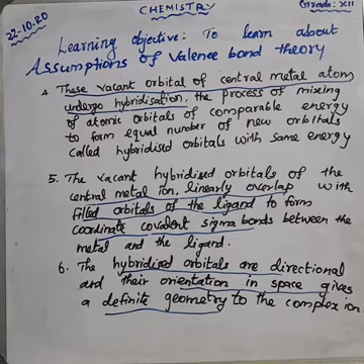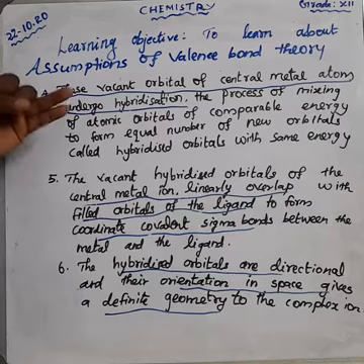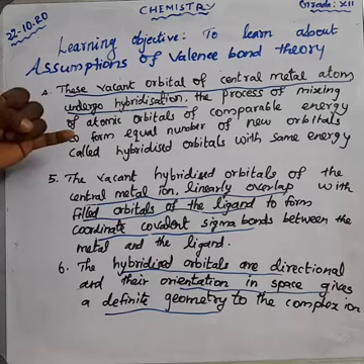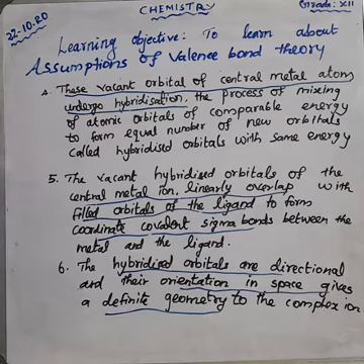This is a very important 5-mark question. What are the main assumptions of valence bond theory? First point, the bond is formed by the sharing of electrons between the central metal atom and the ligand. Previously I told you that the ligand-metal bond in a coordination complex is covalent in nature. How is it formed? It is formed by the sharing of electrons between the central metal atom and the ligand.